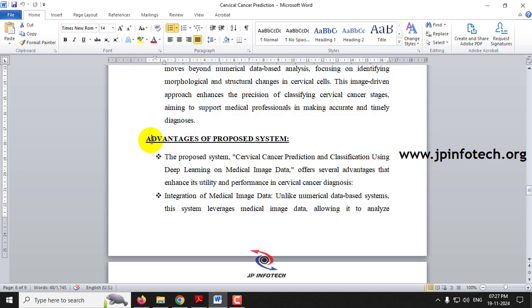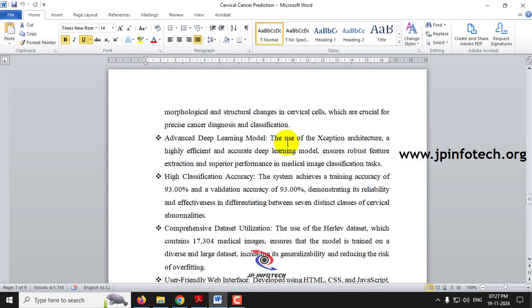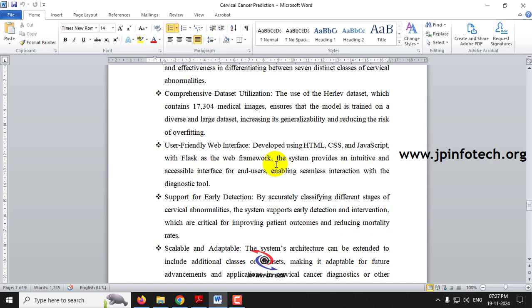Coming to the advantages of the proposed system, the main advantage is that we are using medical image data, which is a scientific approach, so it will give accurate results. We are using an advanced deep learning model, the Xception architecture, which is highly efficient and accurate. We have also achieved a high classification accuracy of around 93%.